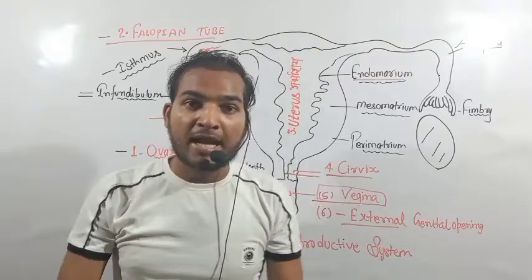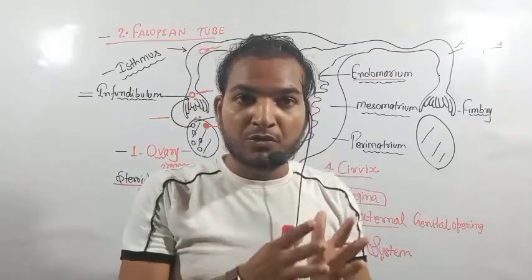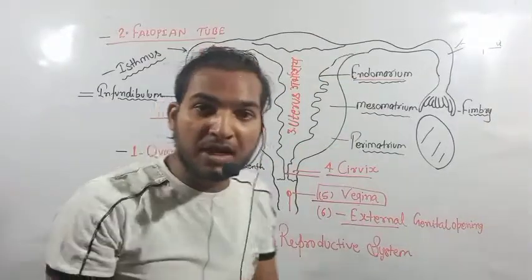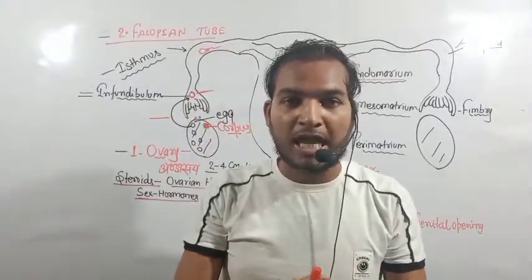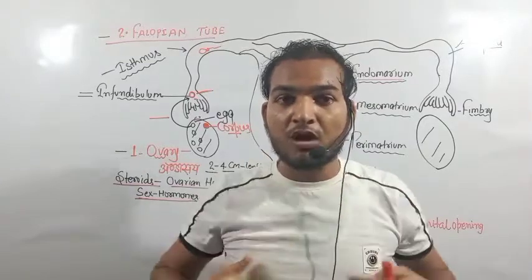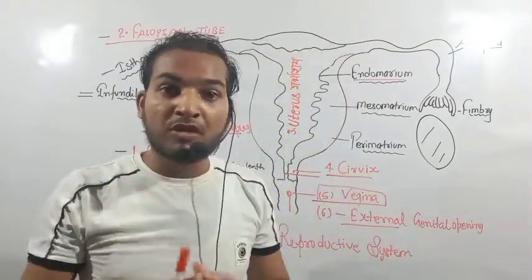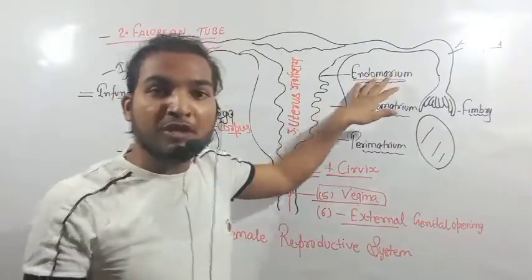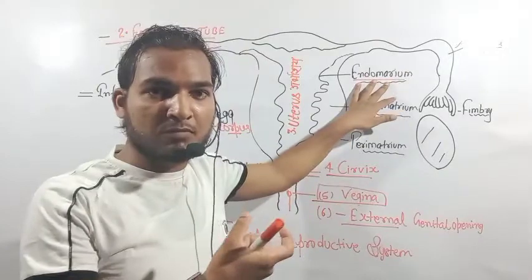Okay, the wall of the uterus has mainly three layers. What are the three layers of the uterus? First is the endometrium, which is present in the inner portion of the uterus.